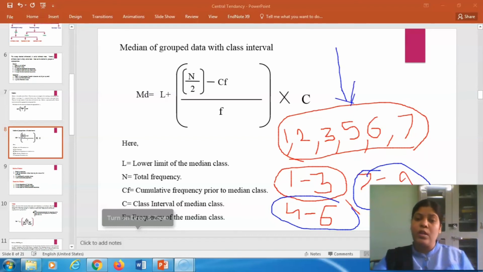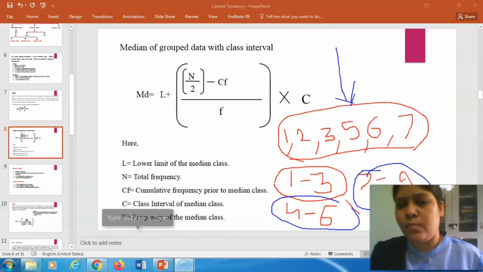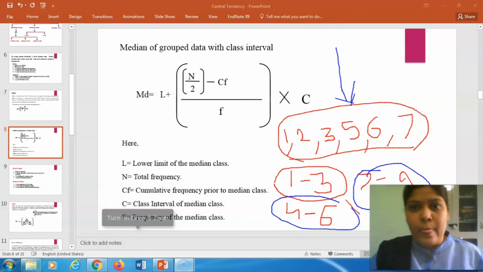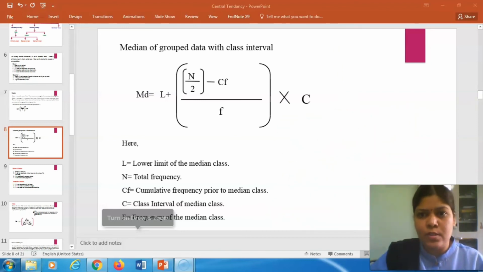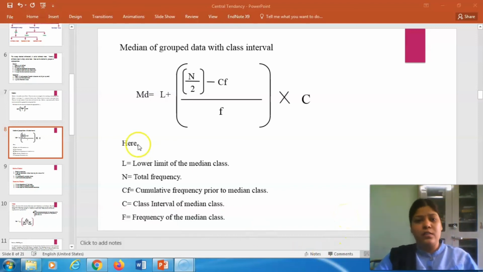So the formula for this type of data is different. The formula is different for grouped data and for ungrouped data. As compared to ungrouped data, the formula for grouped data is quite complicated. So now you are clear what grouped data is and what ungrouped data is. Let us see the formula.